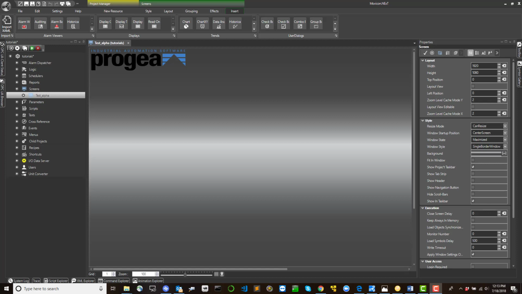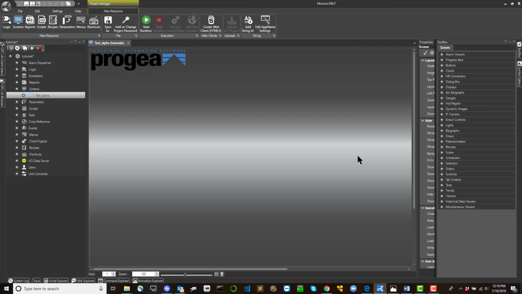To insert an object from the Movicon toolbox, follow these quick and simple steps. Open the screen of interest within the Movicon workspace. Activate the toolbox if not already opened in the foreground.